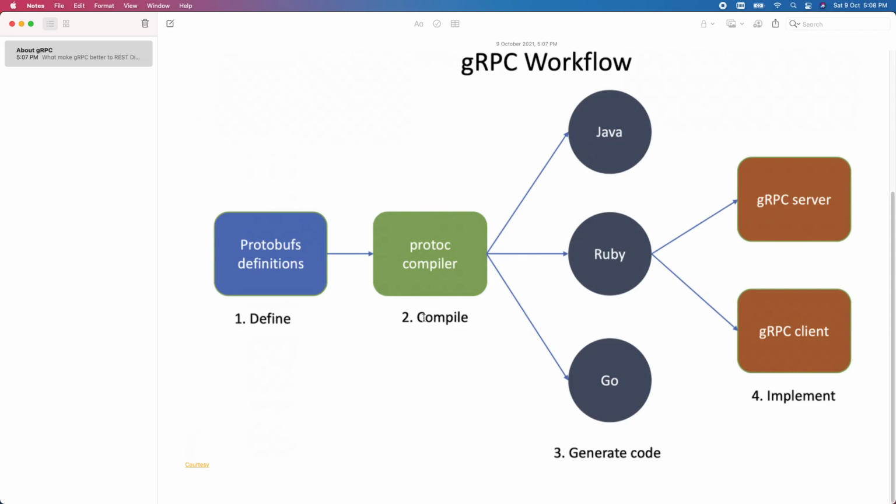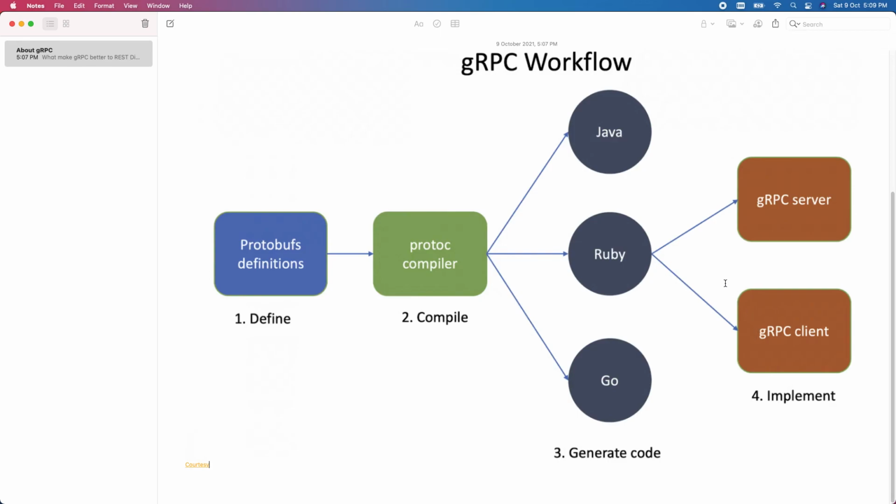This Protoc compiler will convert the protobuf file into stubs, and then we use those stubs to create gRPC services, and deploy those gRPC services onto the servers. The same way we can create clients: using those stubs we can create gRPC clients, and we are going to use that gRPC client